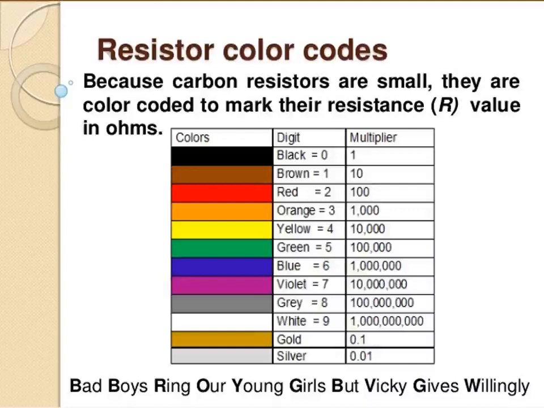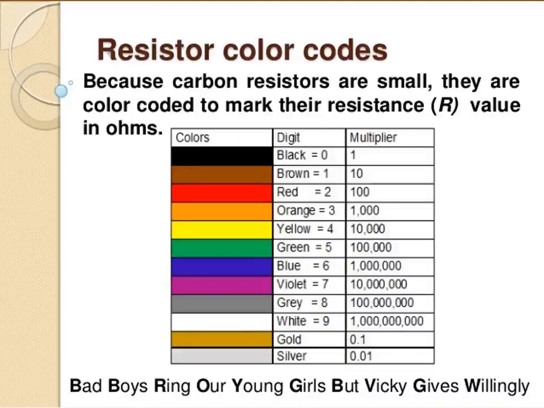So there are resistors. Carbon resistors are there, with different color codes. Carbon resistors consist of a ceramic core on which a thin layer of crystalline carbon is deposited. These resistors are inexpensive, stable and compact in size.